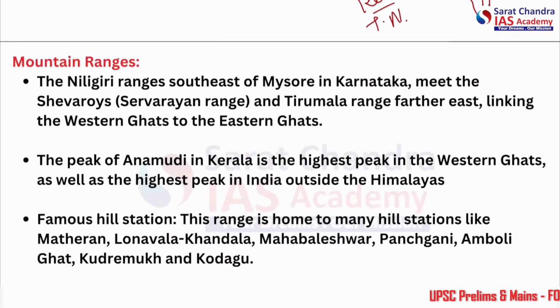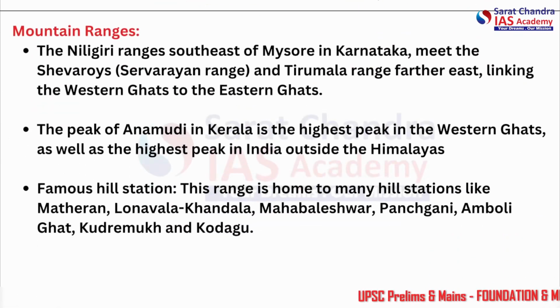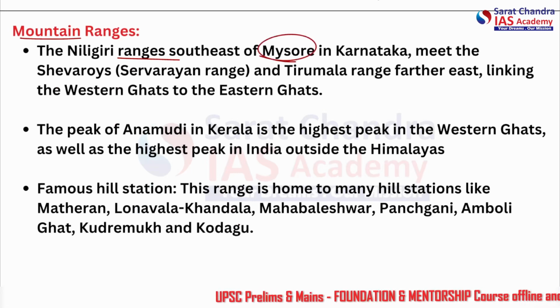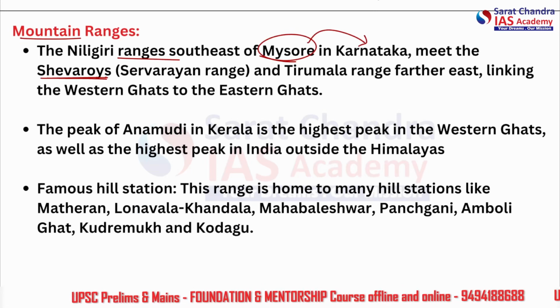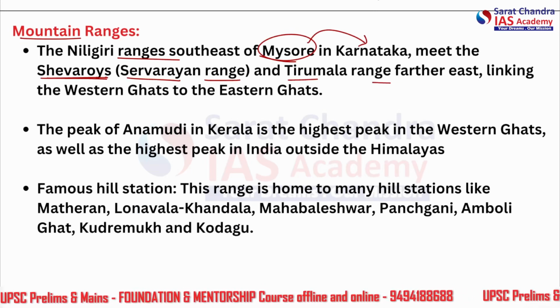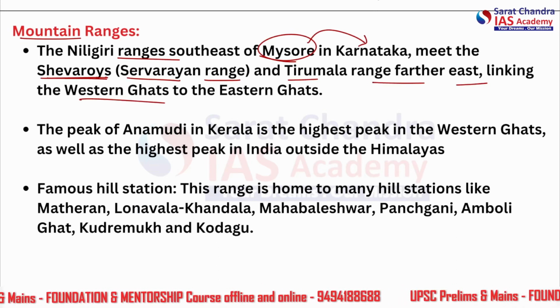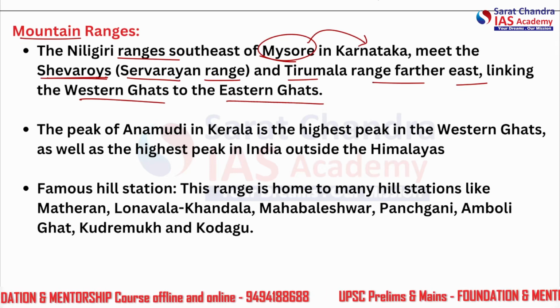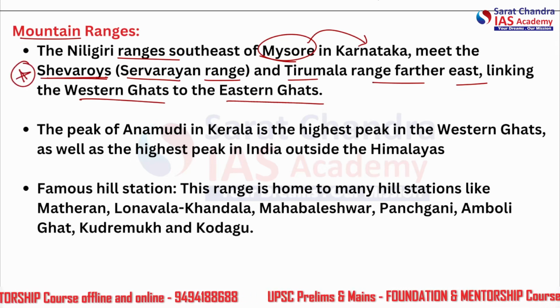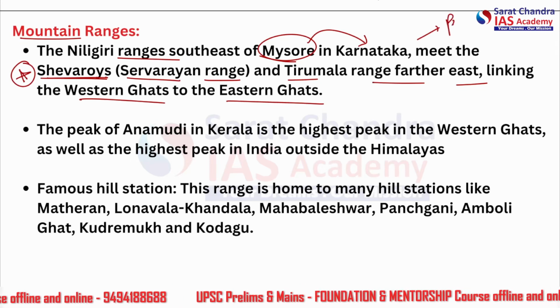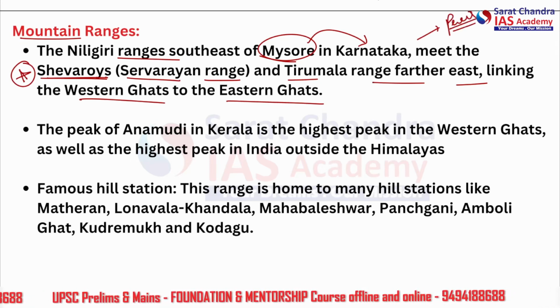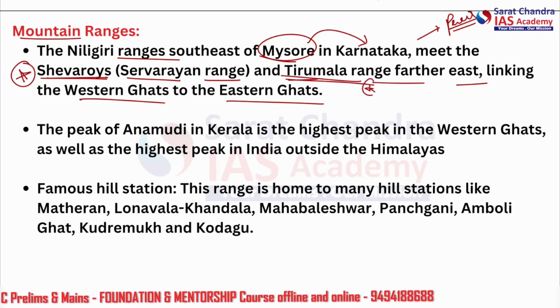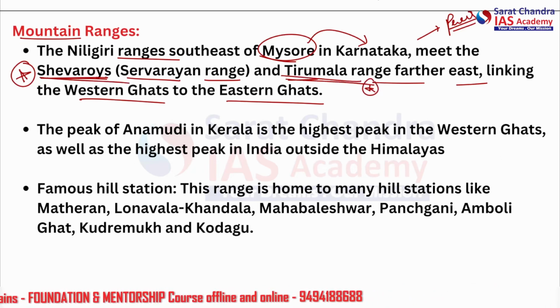Let's move further. Which mountain ranges are covered in the Western Ghats? The Nilgiri ranges, southeast of Mysore in Karnataka, meet the Shevaroy range and the Tirumala range further east, linking the Western Ghats to the Eastern Ghats. This is very important data again. This can be asked directly in the prelims: which of these ranges connect the Eastern Ghats to the Western Ghats. The Tirumala ranges will be the prime candidate, and then the Shevaroy ranges.